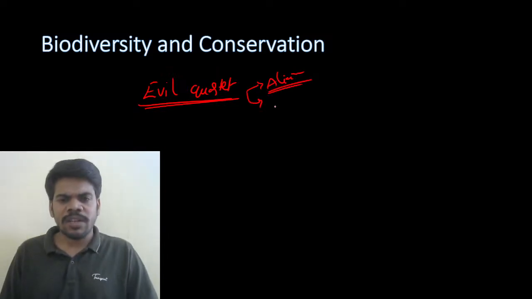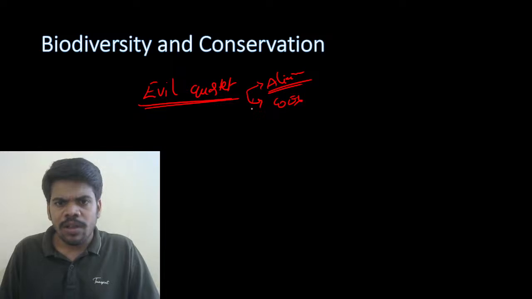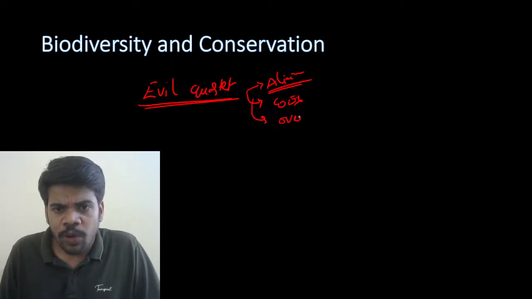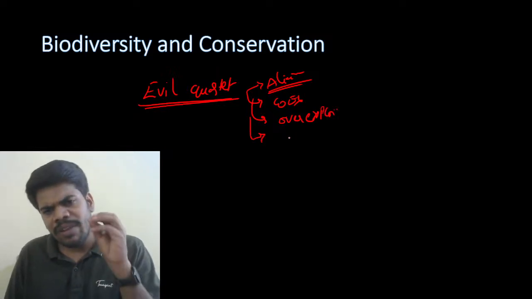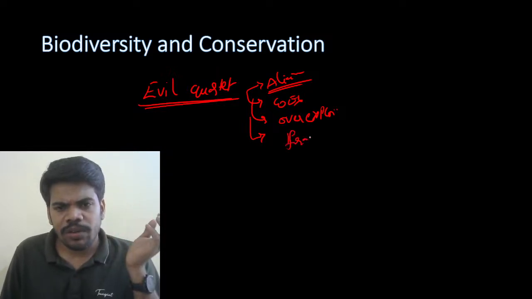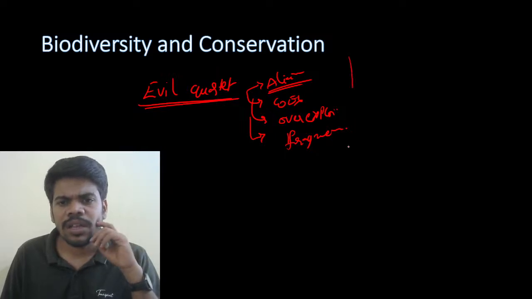Alien species invasion, co-extinction, and over exploitation is also asked several times. Very rarely they are asking about habitat loss and fragmentation. It is an evil quartet question.